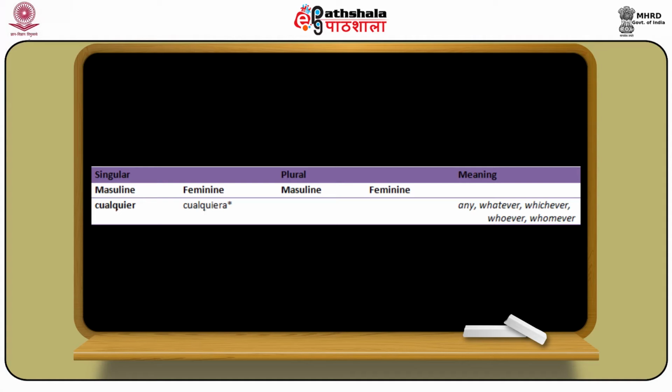Cualquier is masculine singular and cualquiera is feminine singular, but as we mentioned, cualquiera can be used for both masculine and feminine nouns if it comes after them. In plural it remains the same, that is, it does not change in masculine plural nor in feminine plural.